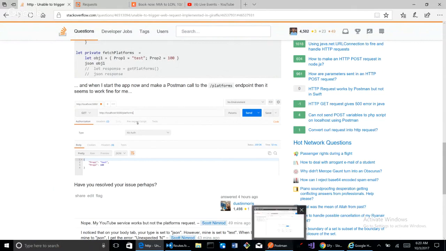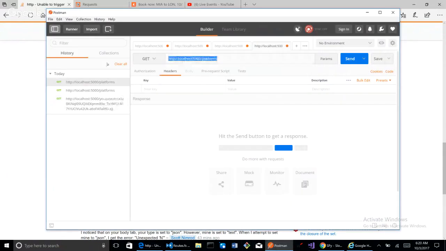So if I go to Postman over here, platforms, you see headers, it doesn't have anything. So I'm curious if that's the reason why I'm experiencing the issue. But in a way, I feel like I shouldn't be experiencing it at all because this is very basic.